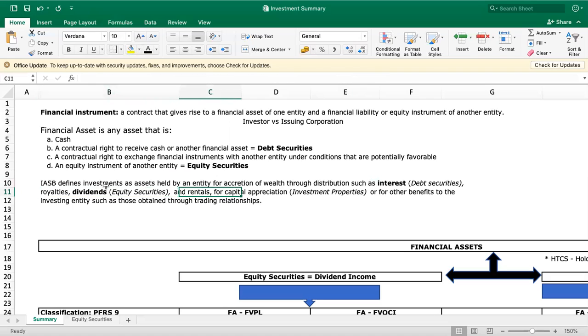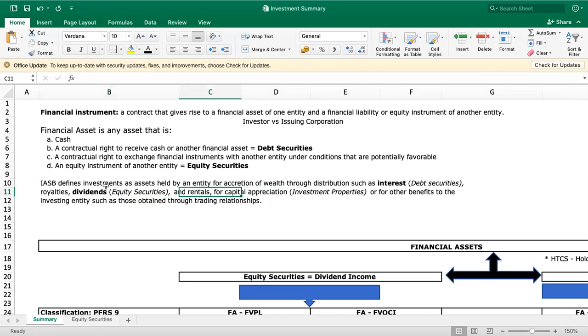When you say dividends, we invest because we want to accumulate wealth through dividends. Dividends are applicable to equity securities because when we invest in stocks, the return is generally through dividends. So the income is through dividends. If we invest in stocks, we receive income in the form of dividends.